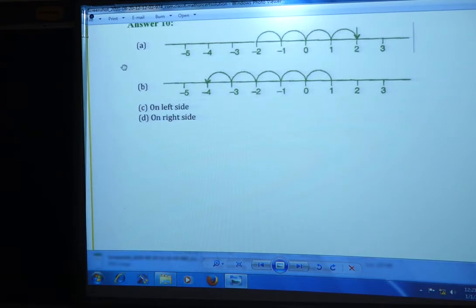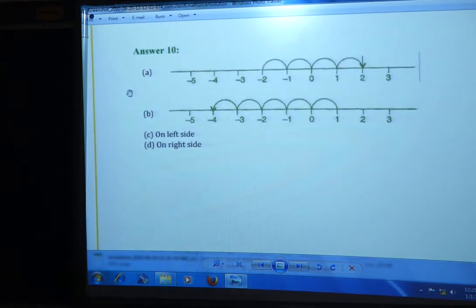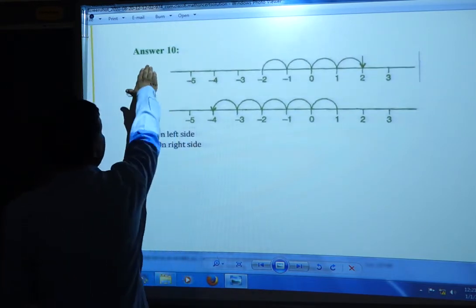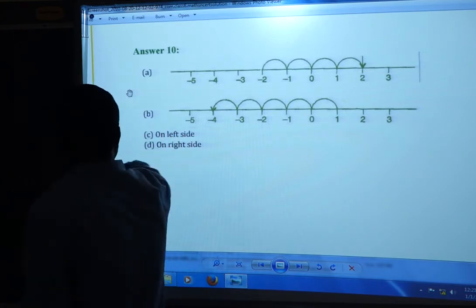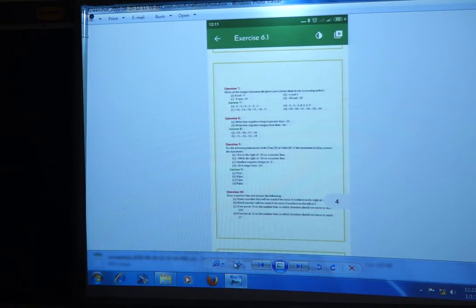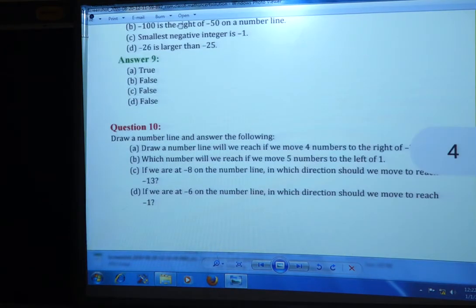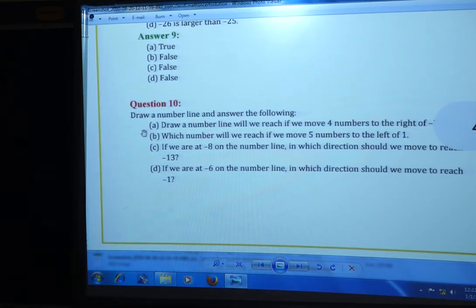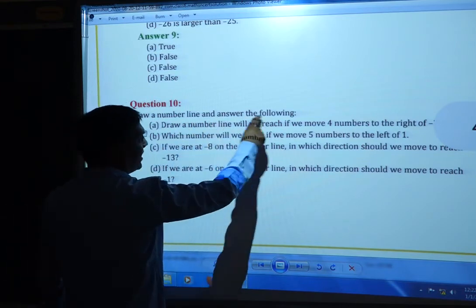Now this is the last question of this exercise. This is question number 10. Sorry, we will go to question number 10 first. We will read question number 10. What is question number 10? What do we have to do? Draw a number line. Answer the following.